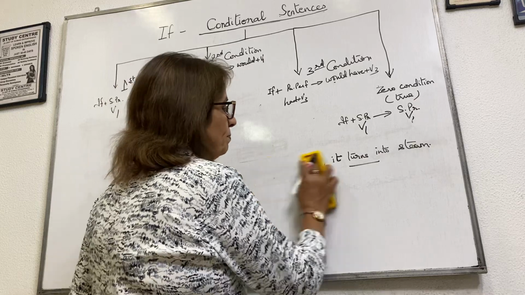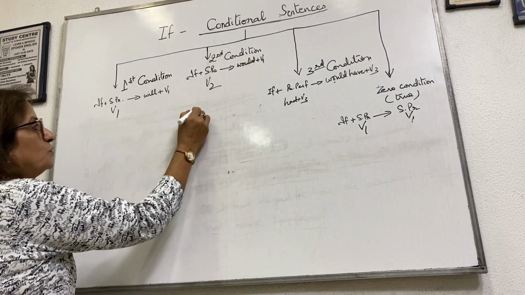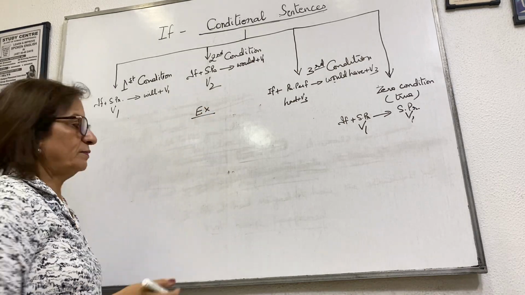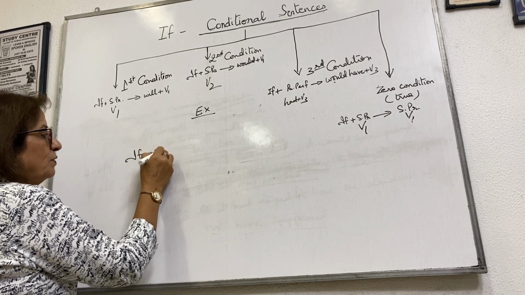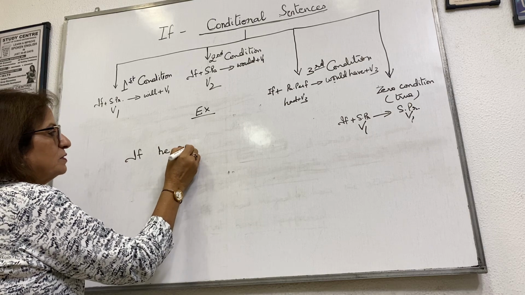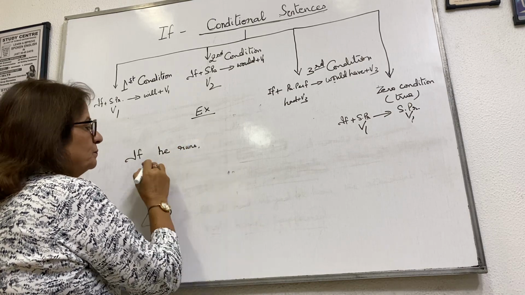Now let's do one mixed exercise. Okay? Let's do an exercise so that we make ourselves clear. Now let me use if he runs, complete.